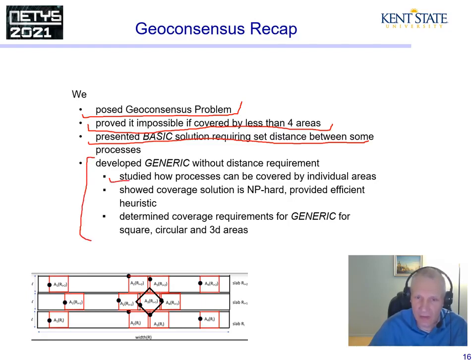For that, we studied how processes can be covered by individual areas, showed that the coverage is NP hard, but provided an efficient heuristic. Then we determined coverage requirements using this heuristic for the case where the fault areas are square, circular, or 3D. This concludes my talk.